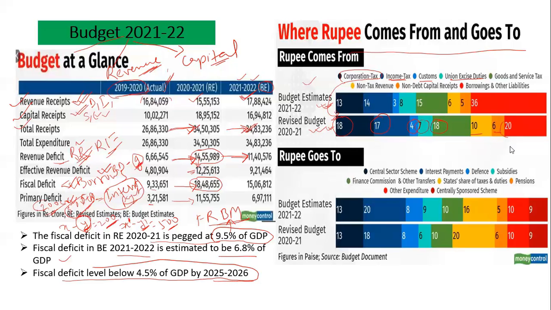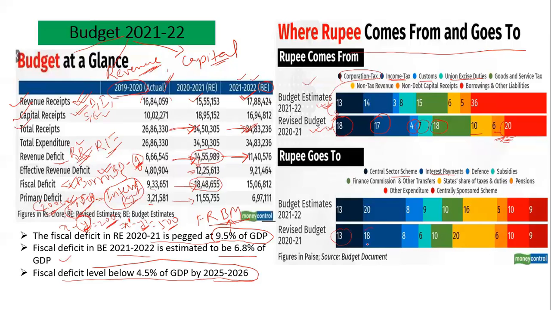So you see that for every rupee the government spends, almost 20 paise, almost 20%, is borrowed. It is a huge amount. Similarly, you can see where the rupee goes to. 13 paise goes to central sector schemes.